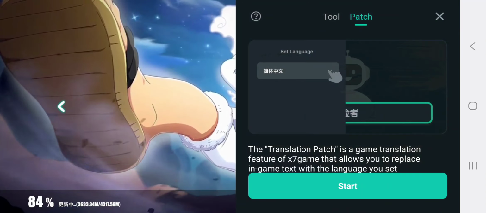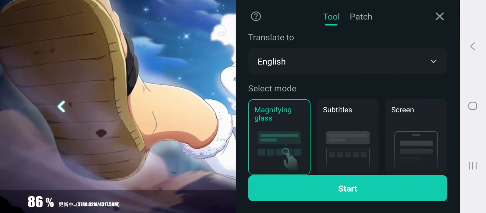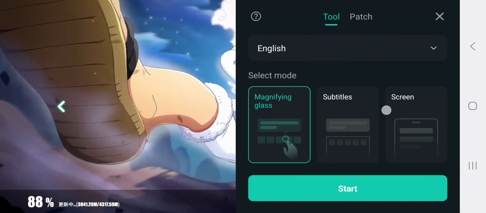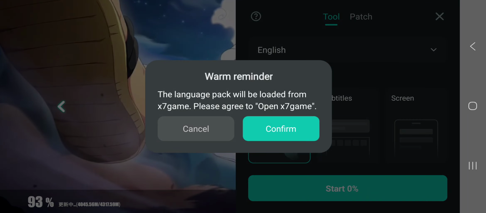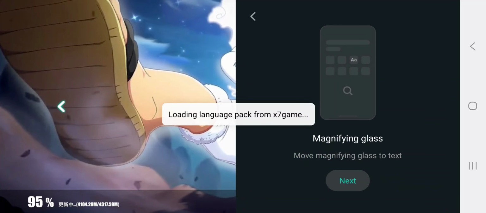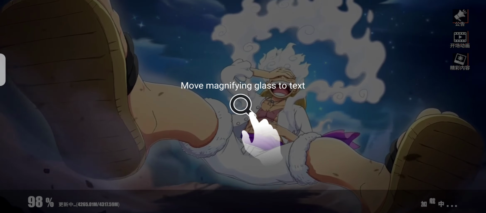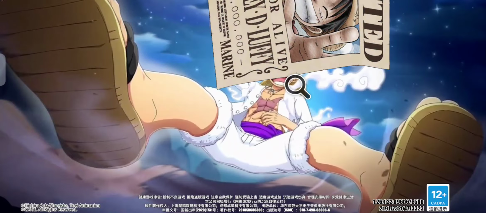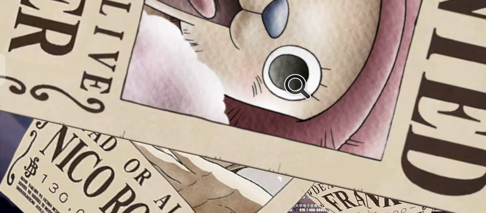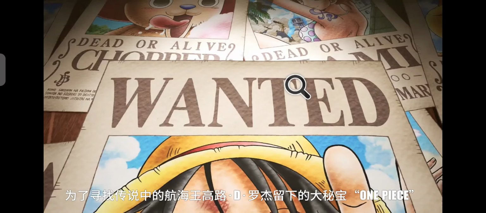There's a translation option which is really good for this game. Here we have multiple tools like a magnifying glass, for example. We click on confirm and we click on next, and here we have this magnifying glass, and basically it will translate anything that we look over.